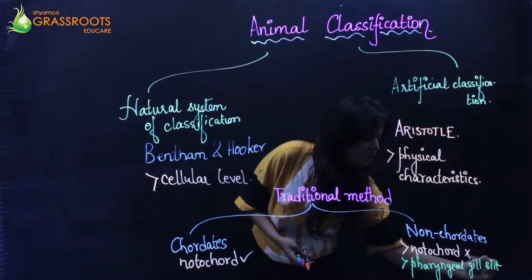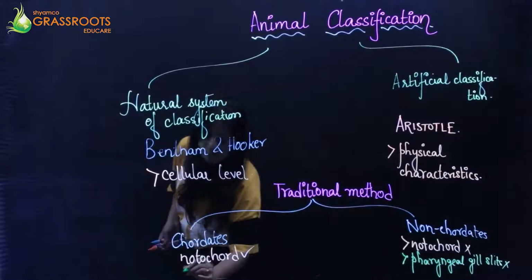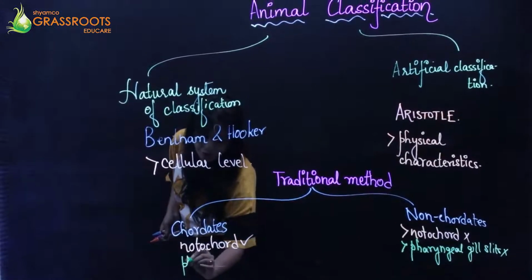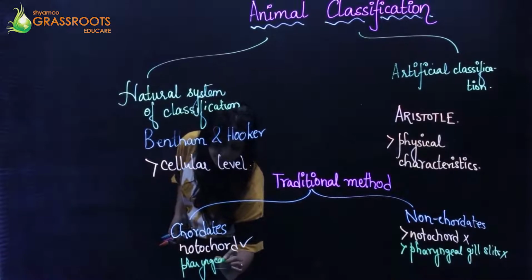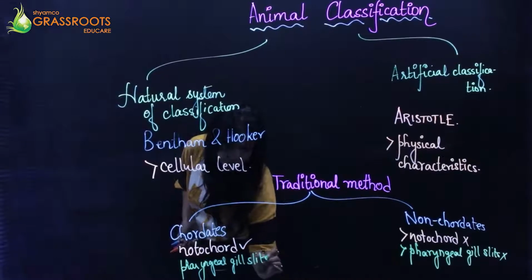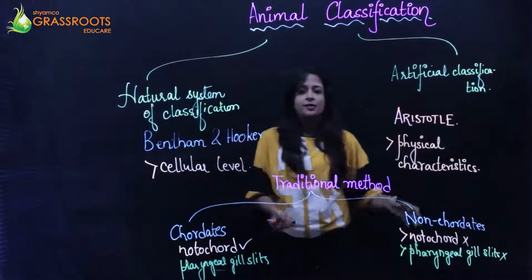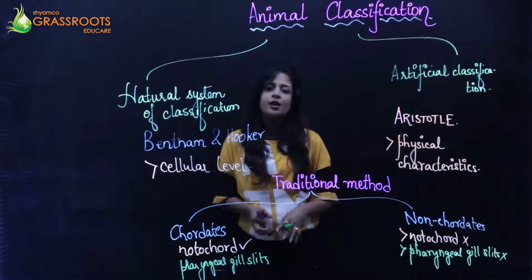In this case also, they do not have the pharyngeal gill slits, and in this case, they again have the pharyngeal gill slits. So this is a very primitive way by which we can classify animals on the basis of the absence or presence of the notochord.